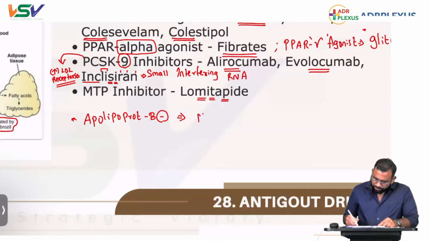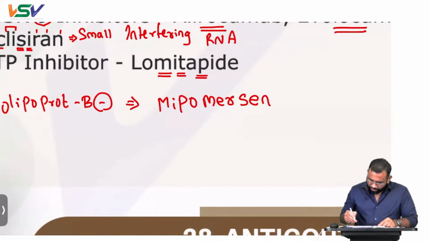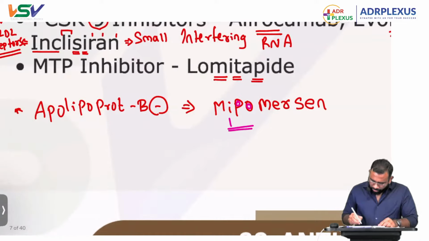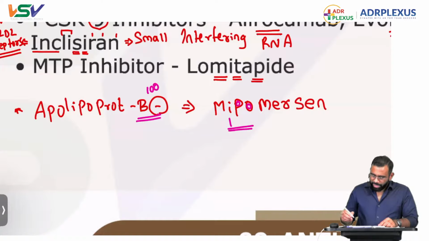We already know that is mipomersen. Fantastic. We have already discussed this one. Apolipoprotein B100 inhibitor, mipomersen. You can remember it like 100.